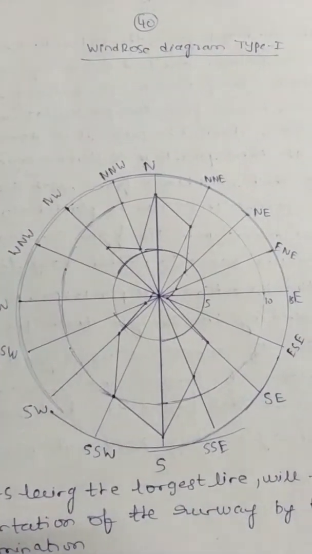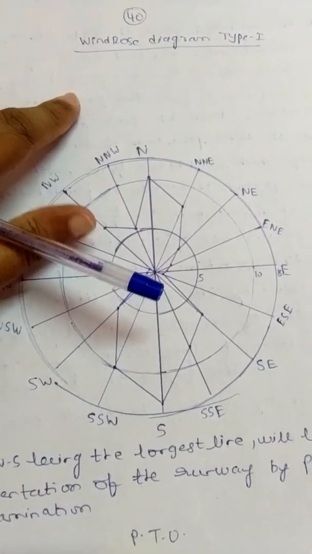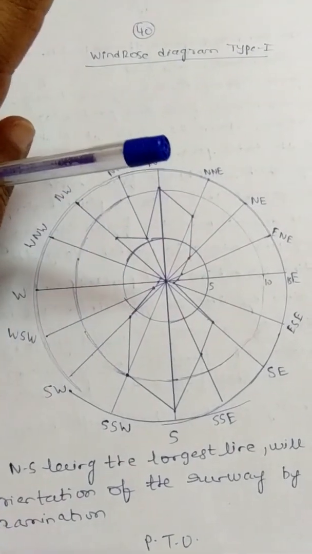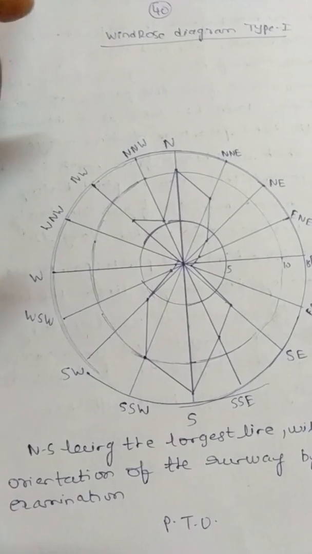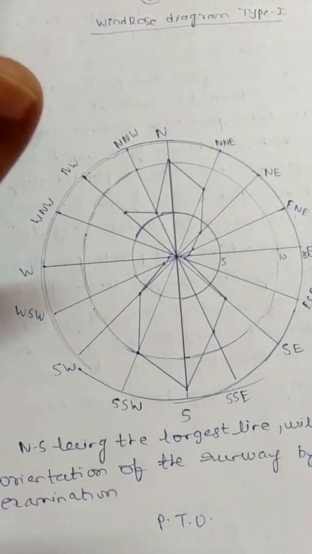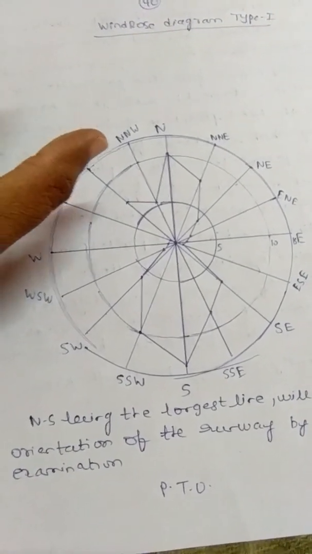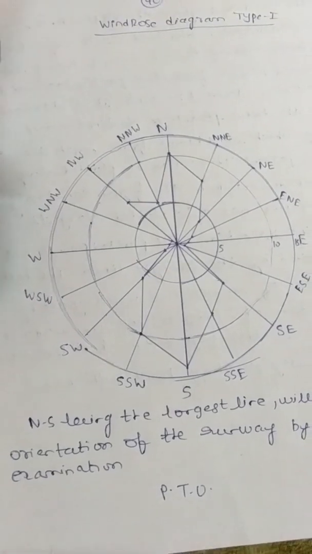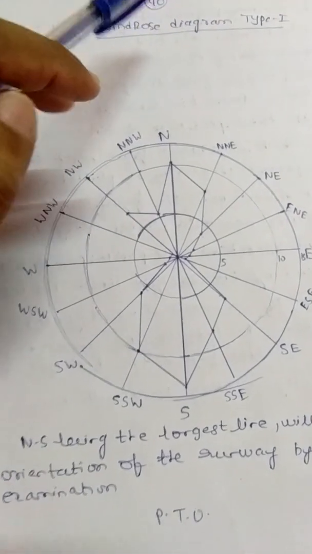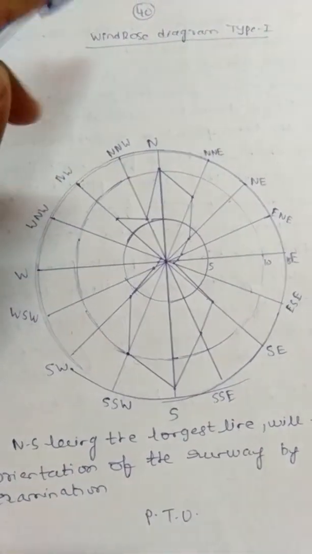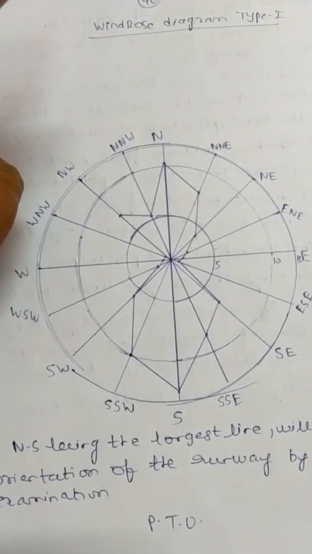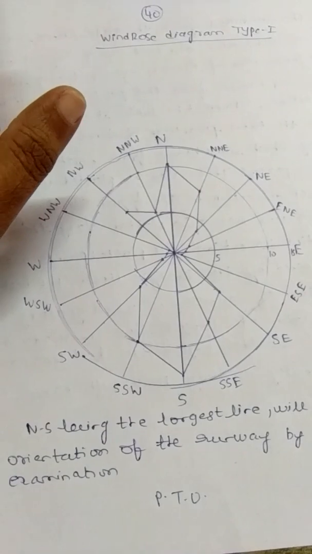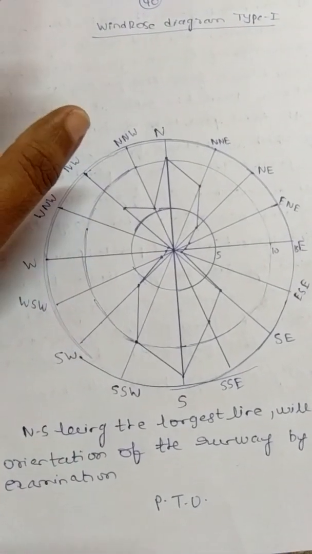This is the windrose diagram type 1. There are two types actually, type 1 and type 2. Here we are considering only building design and drawing, and I am uploading this video on my building design and drawing channel. Type 1 and type 2 you will study in detail in airport engineering, which is a part of the subject called transportation engineering.